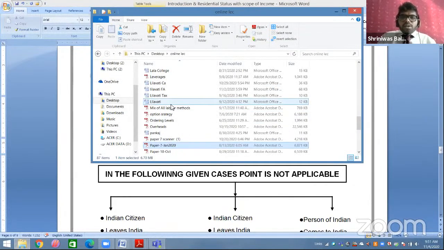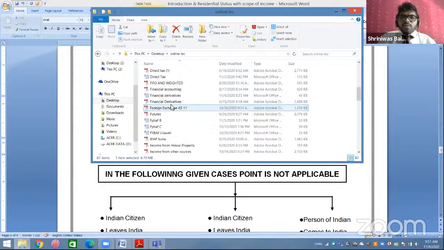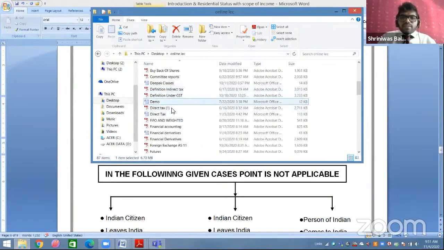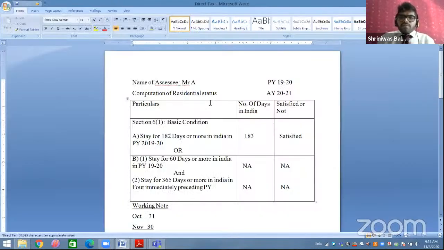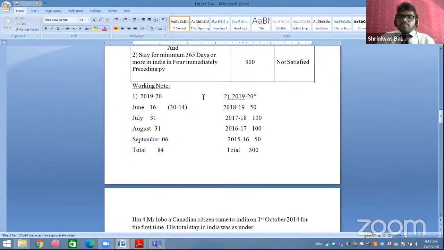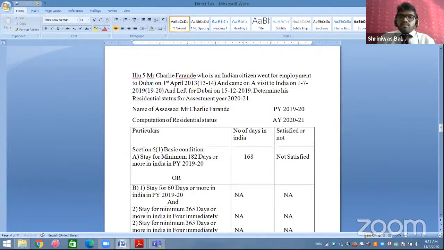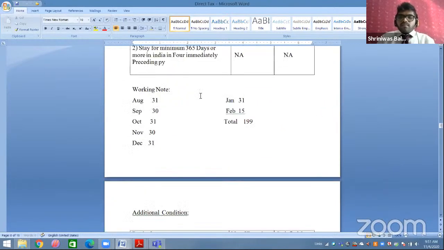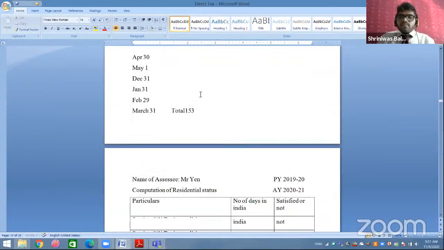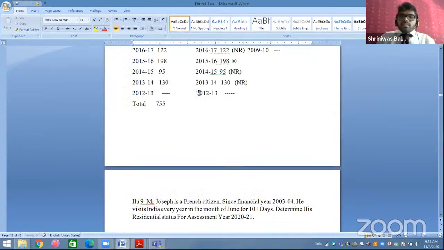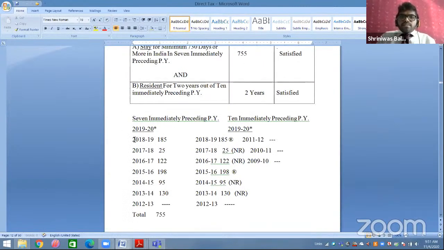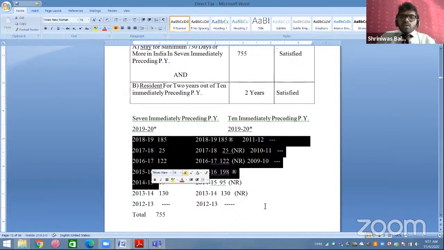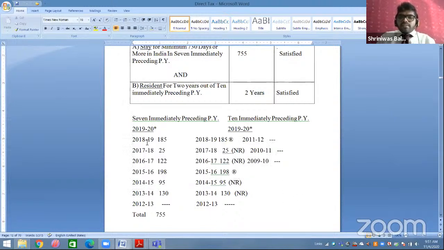Okay. Now what do you mean by 7 immediately preceding previous year? What do you mean by 10 immediately preceding previous year? Just a minute students, I will open one more file and I will share with all of you. So this is your additional condition part. Okay. So this is your 7 immediately preceding previous year, as you all can see. 7 immediately preceding previous year will be, your previous year is 1920.